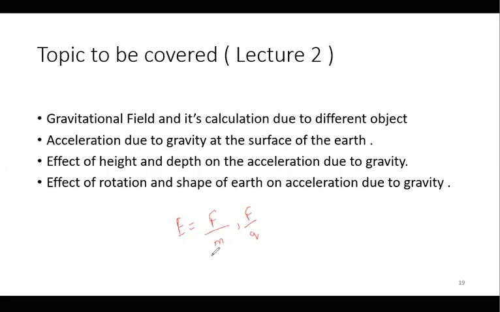Now, we know that mass and charge are both scalar quantities. So I can say that if F is a vector, E is also a vector. The direction of F and E will be the same in case of gravitational force. But when we talk about electrostatic force, the sign of the charge Q matters. The charge can be positive or negative. So depending on that, the direction of E will either be in the same direction as F or in the opposite direction, because Q can be positive as well as negative. Right, everyone?